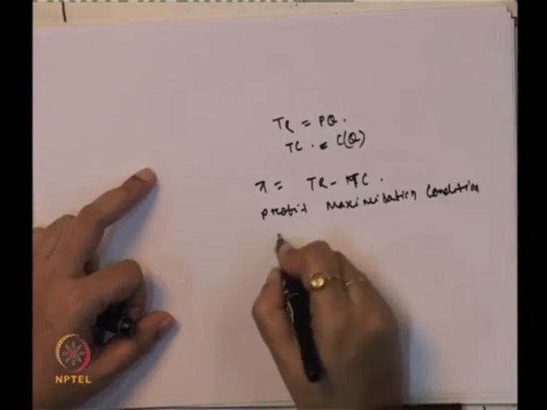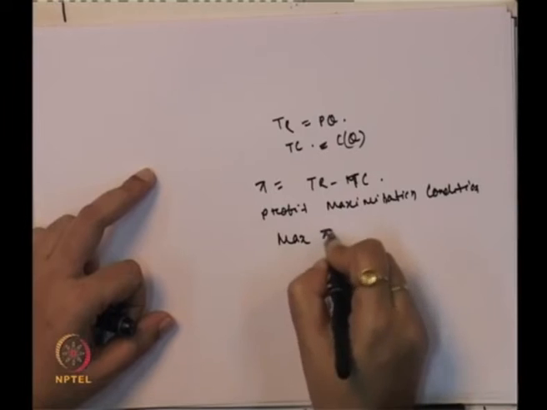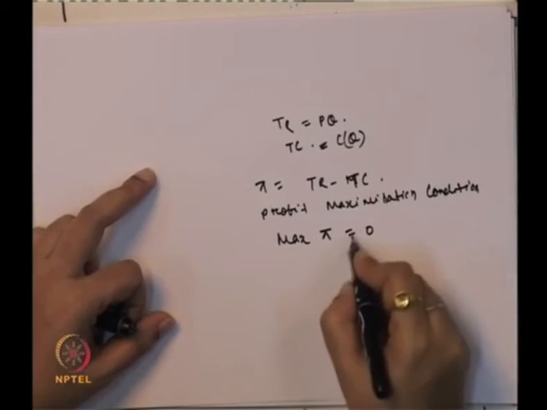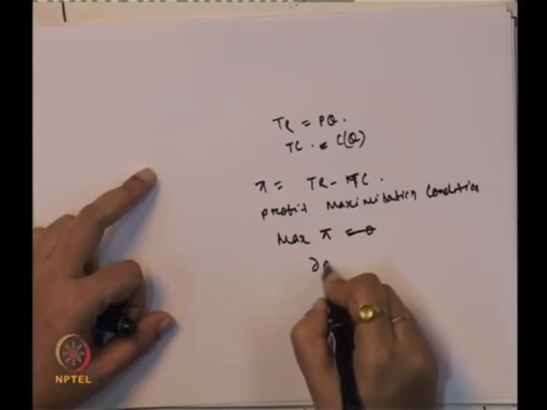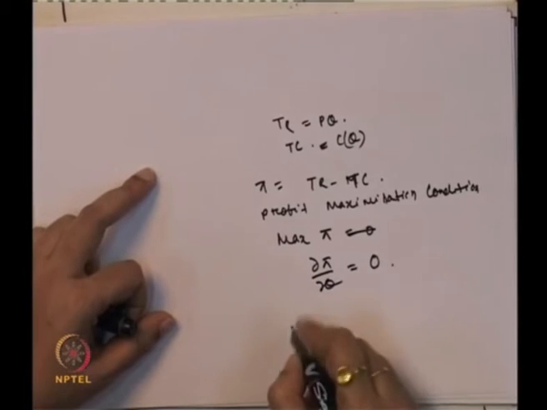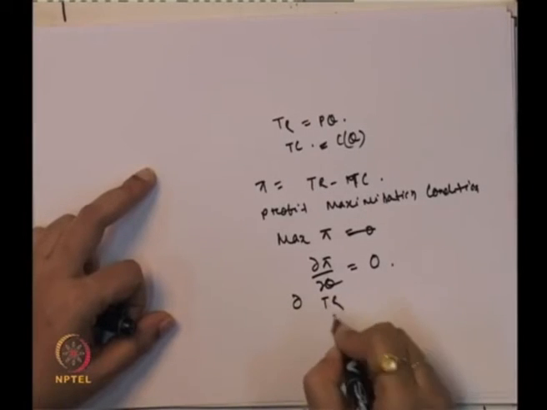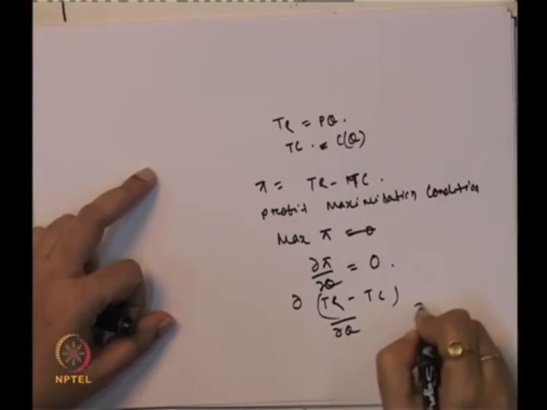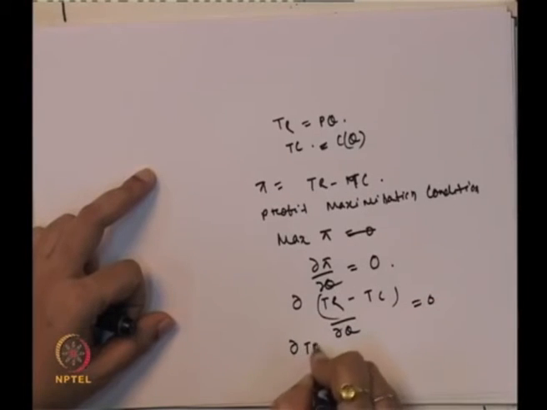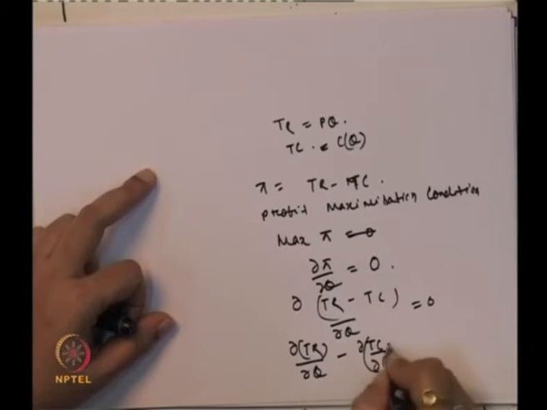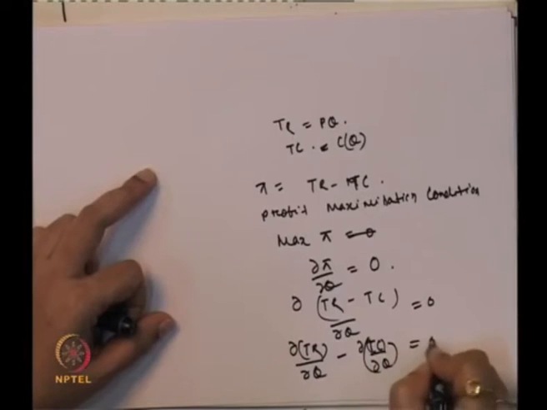When you maximize the profit, the first order derivative has to be equal to 0. So, in this case, dπ/dQ has to be equal to 0. So, this is ∂TR/∂Q minus ∂TC/∂Q has to be equal to 0.